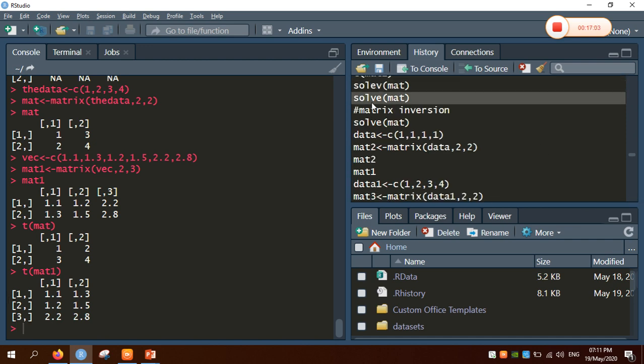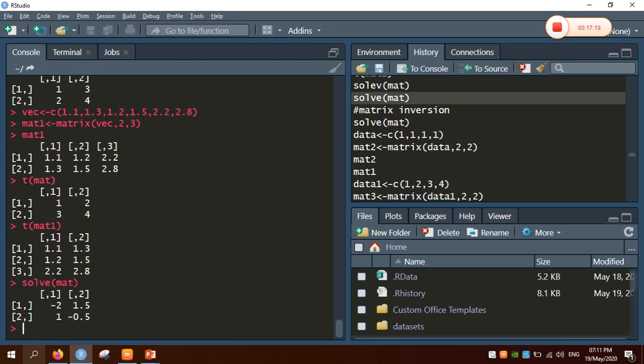Now solve of a matrix is the matrix inversion. We have to definitely take a square matrix. So here the square matrix is mat1, I think mat itself. So this is the inverse of the matrix. So the inverse function is applicable only for a square matrix.